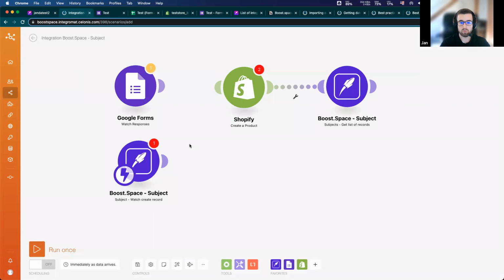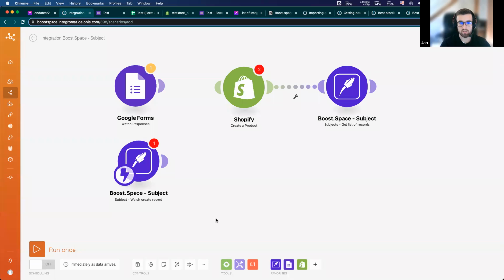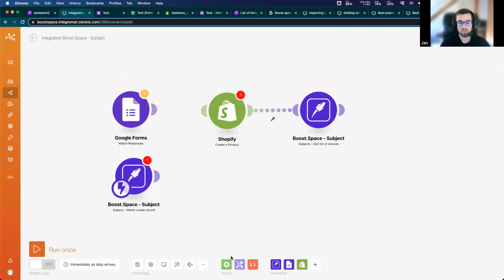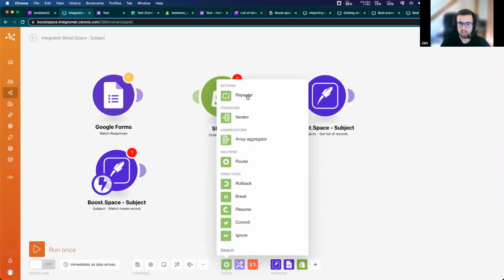So it was about the module types and scheduling, and let's move to some basics here about filters, tools, flow controls, and text parser. As you can see, there are more options as native options of the Make integrator. There are, for example, flow controls like actions, iterators, aggregators, and routers and directives.